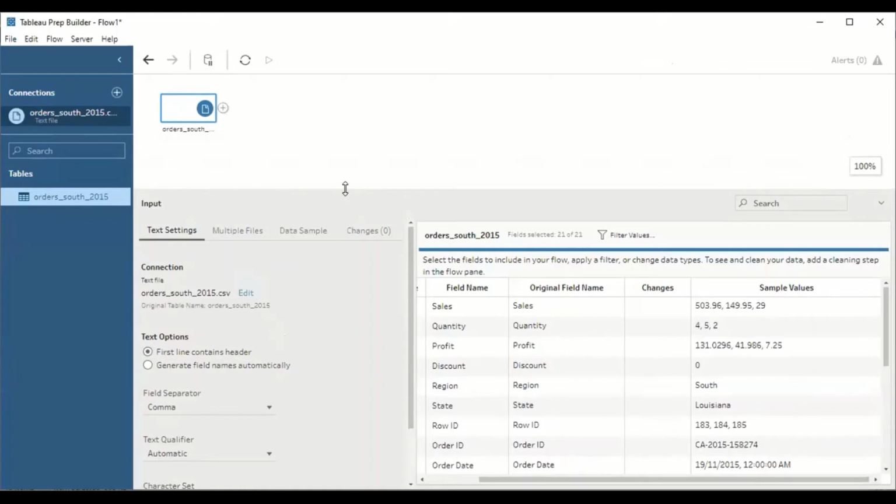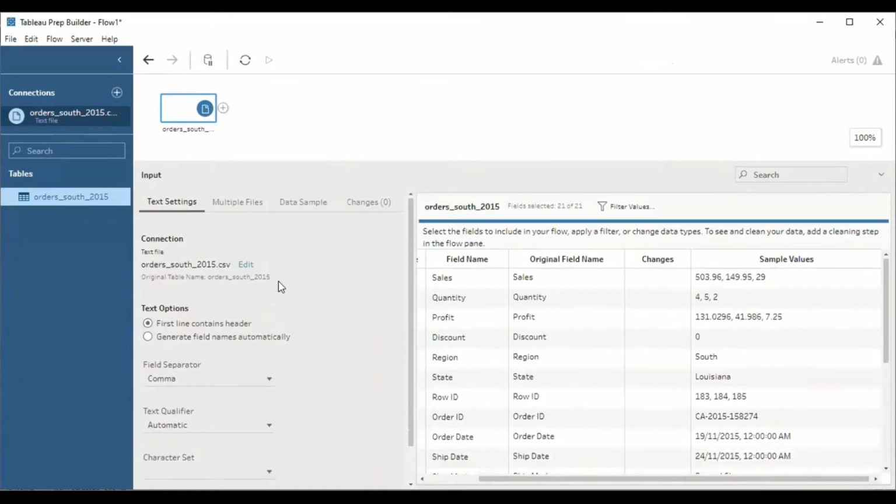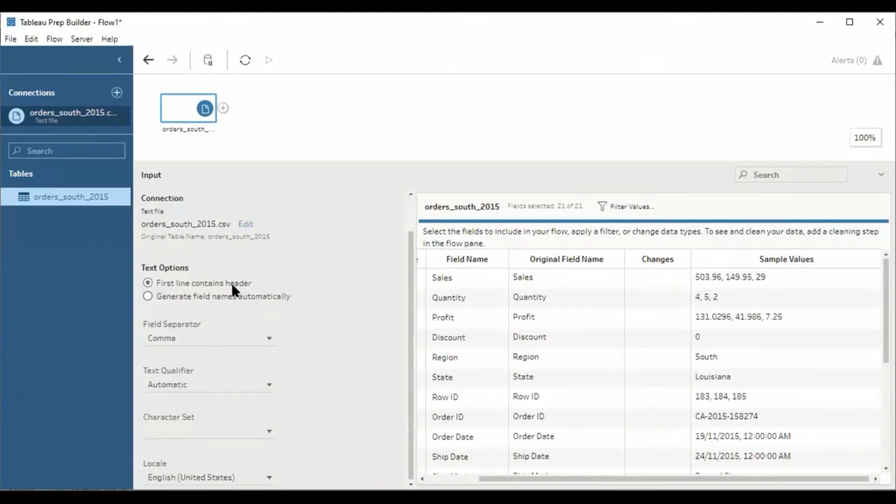Next is the third option, it gives us a way to modify this table further. First is text setting. Since I have integrated only one Excel sheet of 2015, it is possible to integrate or fetch the data of the other years also of the South region. Understood?